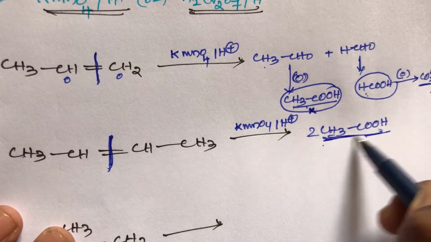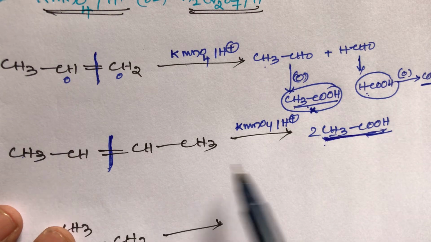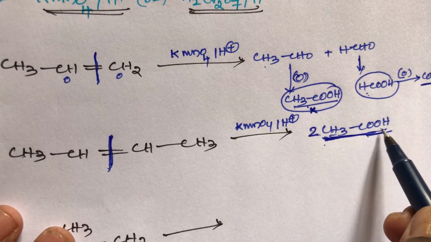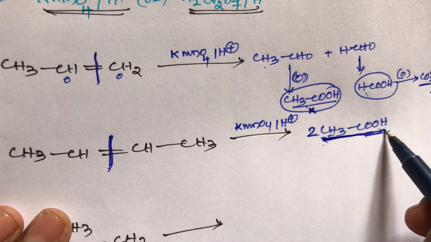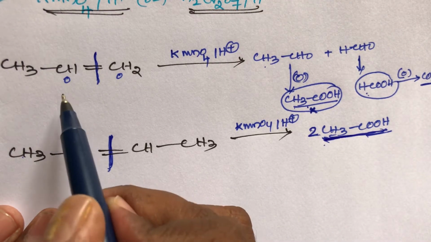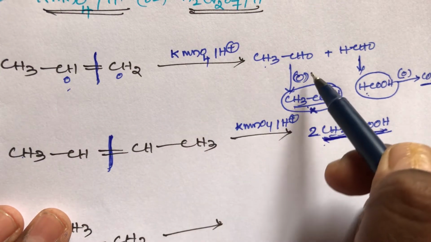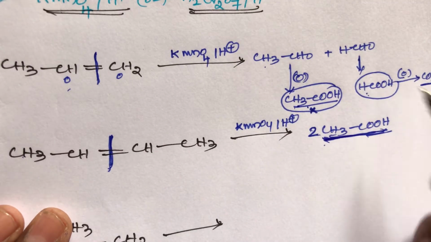So I wrote the direct product, that is acetic acid, 2 moles, equal, the same type of product, CH3COOH. In symmetrical alkenes, on oxidation the same type of product will be formed. If you take unsymmetrical alkenes in the presence of KMnO4, two types of product will be formed, that is acetic acid, another one is formic acid.